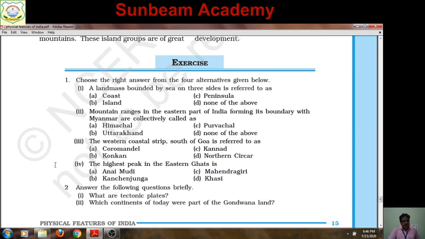Fourth question. The highest peak in the Eastern Ghats is Anaimudi, Kanchenjunga, Mahendragiri or Khasi. The right answer is Mahendragiri.